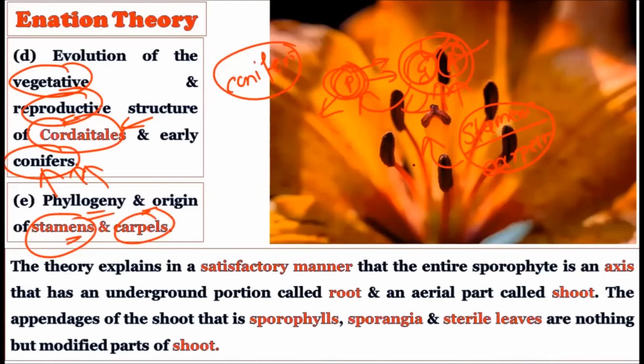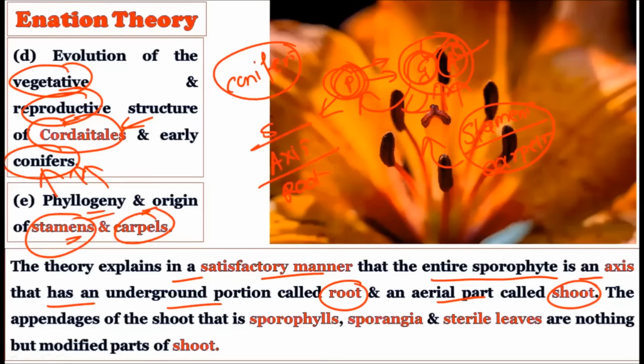Now see, the theory explains in a satisfactory manner that the entire sporophyte is an axis that has an underground portion called the root and an aerial portion called the shoot. So the Telome theory has given a very satisfactory explanation for both parts: below ground we have the root, and above ground we have the shoot. The root, axis and the shoot were very satisfactorily explained by the Telome theory.